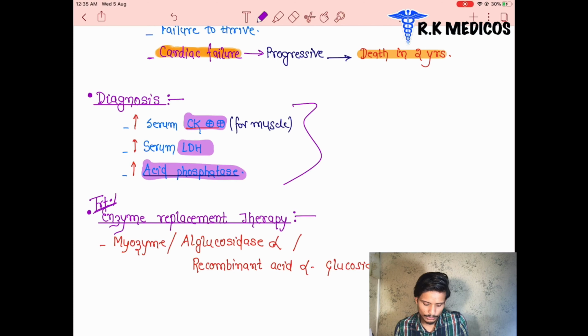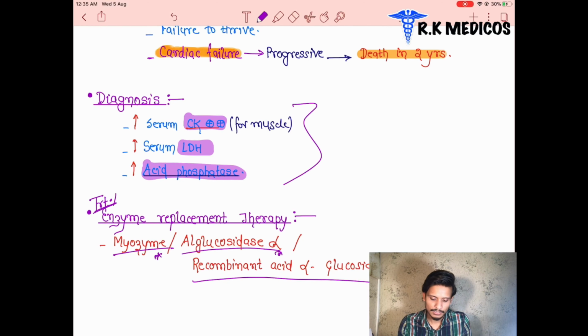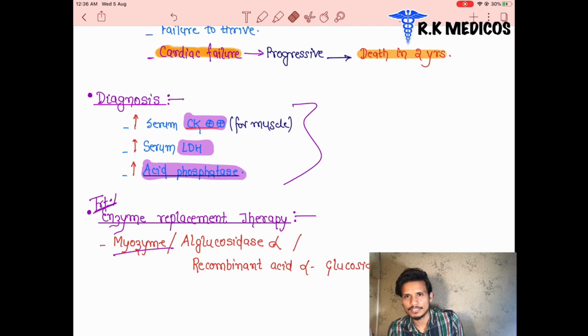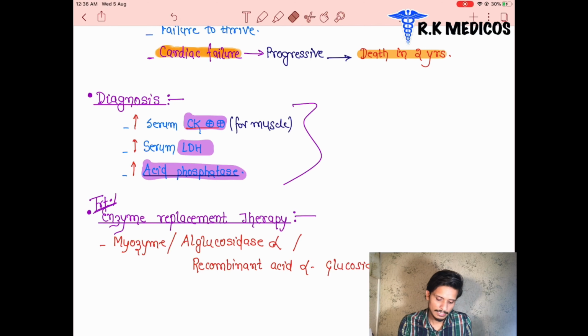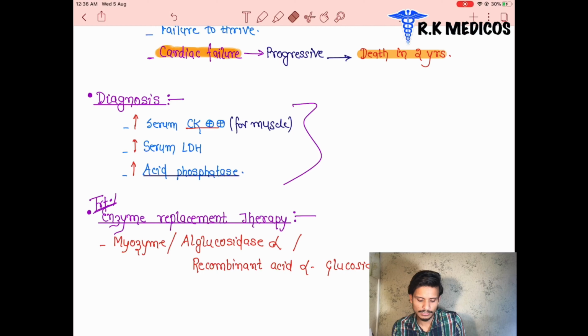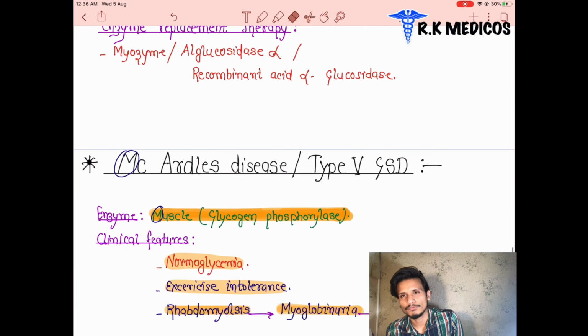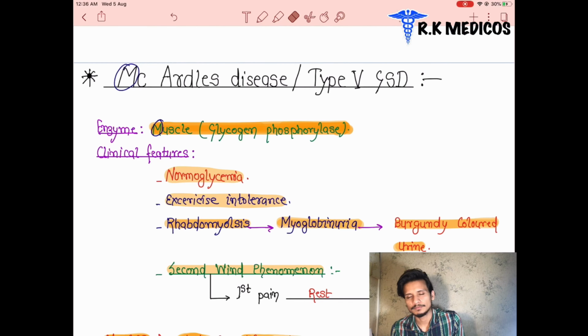What is the enzyme we are going to give here? Either we give myozyme, or alglucosidase alpha, or recombinant acid alpha glucosidase. These are the three enzyme therapies, and they are all different names for the same thing. So these are the enzymes we give in the treatment of Pompe's disease. Diagnosis: CK creatine kinase level will be increased, lactate dehydrogenase, and acid phosphatase. These are increased.